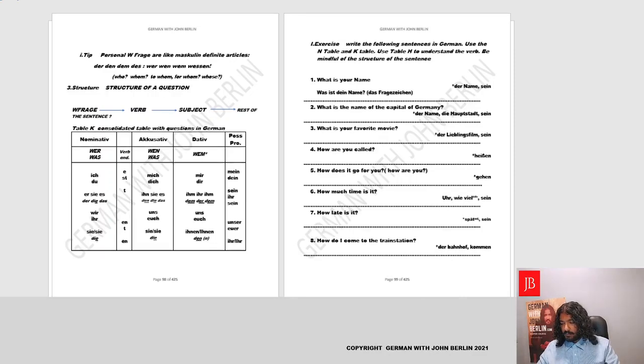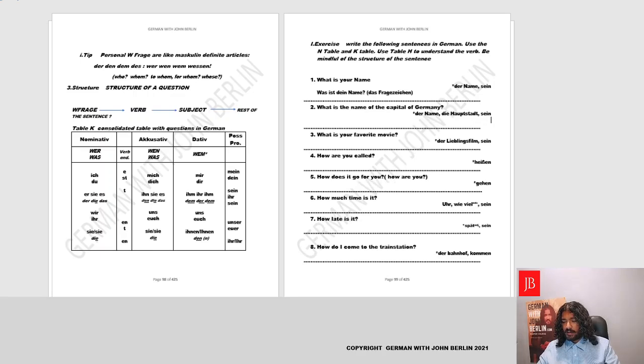Perfect. So moving forward, let's see what we have next. We have the question, what is the name of the capital of Germany? Let's find out. What is the name of the capital of Germany? What, we'll begin with the structure. What, as we already know, is was. Very good. Is, we'll conjugate sein, third person, ist.